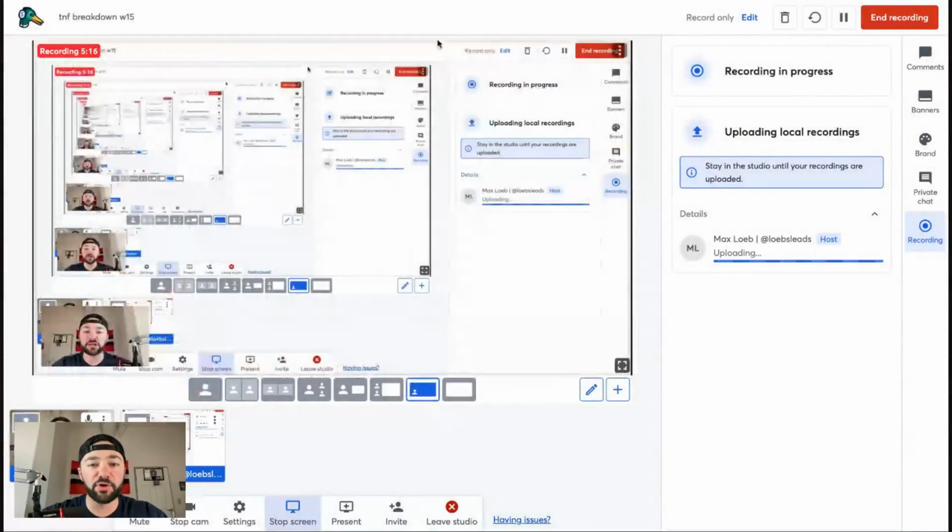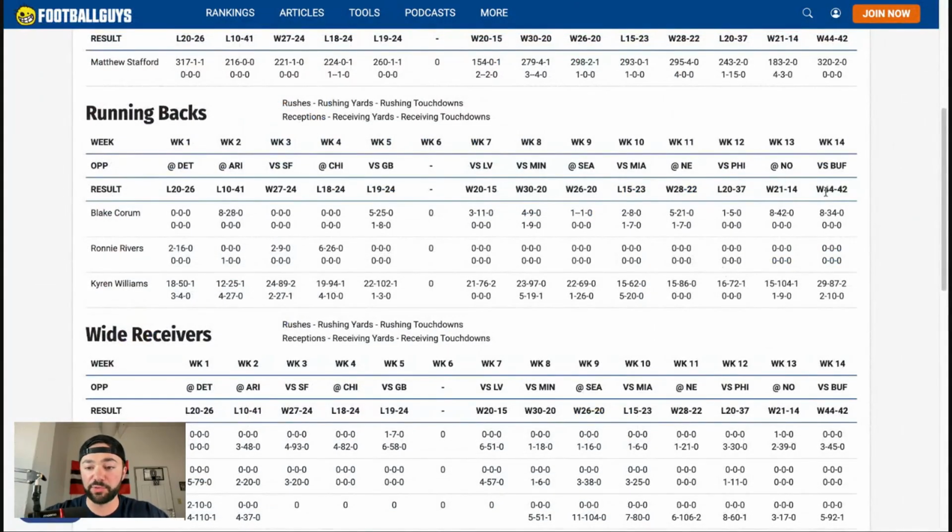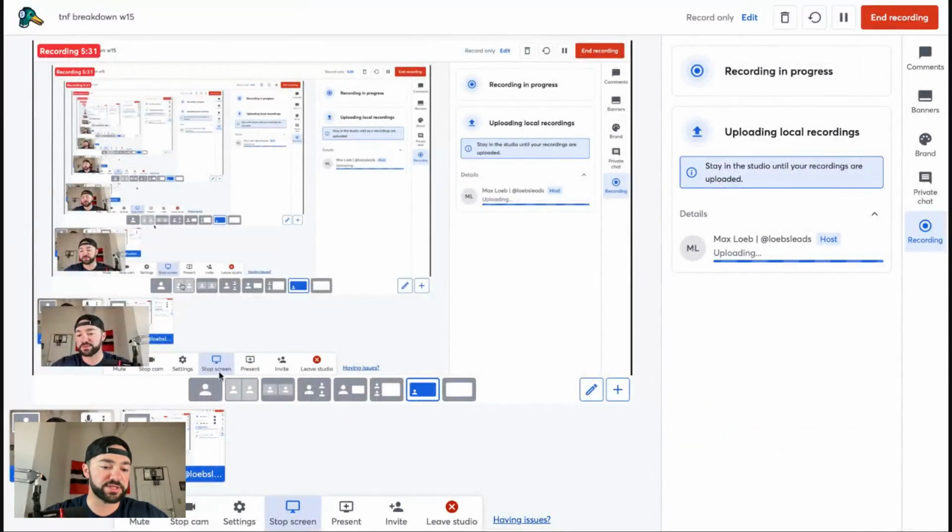I know the snap count stuff with Blake Corum has been a little more concerning, but at the end of the day, Kyren Williams is still the main guy. Like, you can look at the volume splits, more than double still last week, actually more than triple, almost double in week 13. And then obviously Corum wasn't getting a ton of burn there, but Kyren Williams is still the guy. So I don't worry too much about Corum's volume, especially in the receiving world. Kyren Williams still has far and away the most routes out of the backfield for this Los Angeles Rams offense.